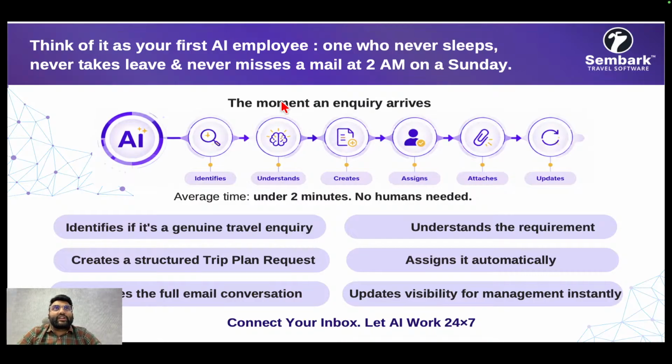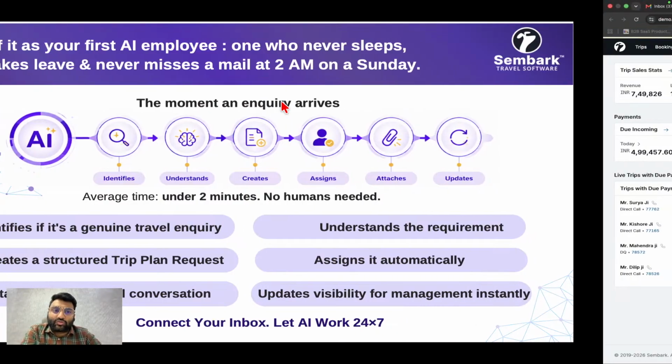We have brought in an AI expert who reads all your sales emails, right? It decides which emails are leads, which ones actually contain a quotation inquiry, picks that email, extracts all the relevant information, and automatically creates a lead. And, according to the rules of your organization, it also assigns the lead on the basis of those rules. So the moment an email comes in, to the moment the lead is assigned to the right person, it all happens within 2 minutes without any human intervention. Let me show you how.